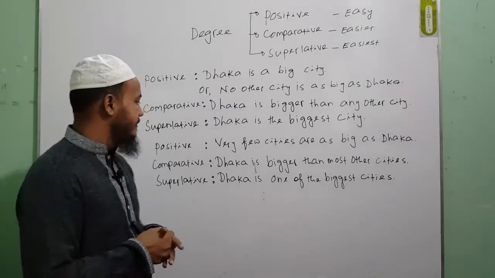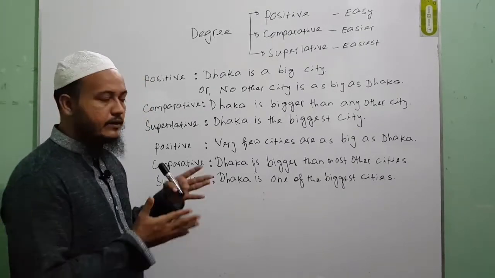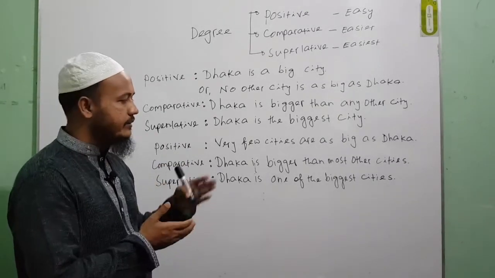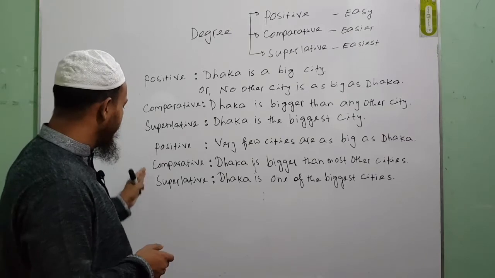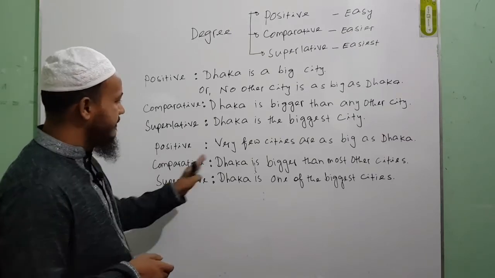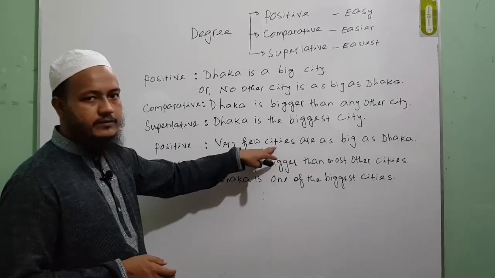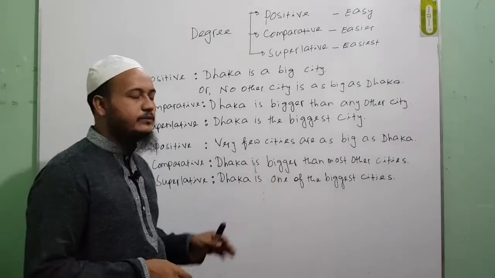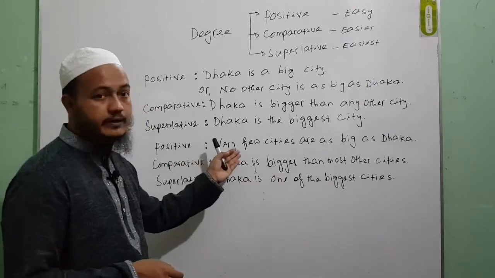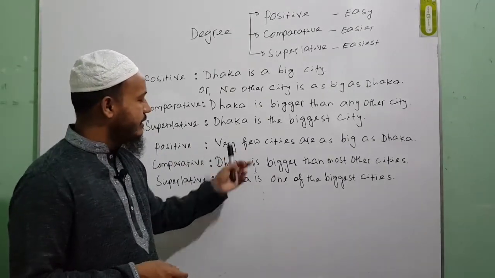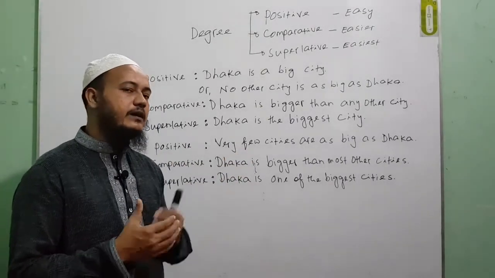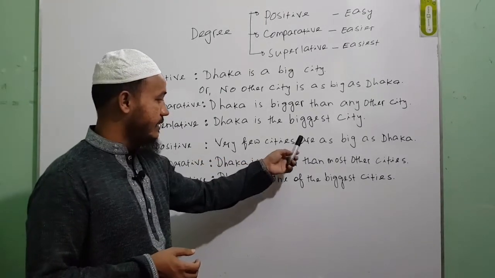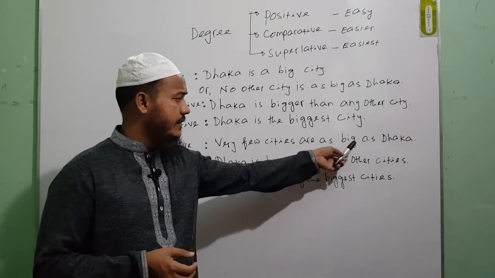All right. So let's see how we are going to change the degree when the object is plural. These three sentences carry a plural object. For example, when your object is plural, you will have to start your positive degree with very few. Okay, so very few, and after very few, the noun is always plural. So very few cities are as big as Dhaka.